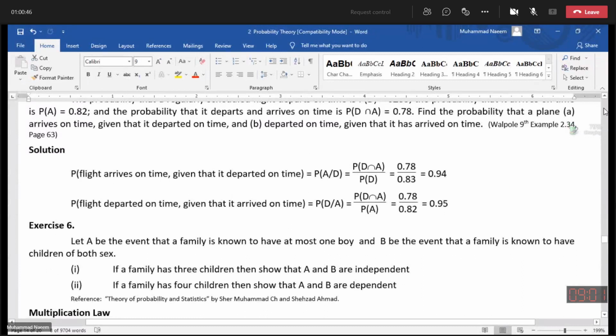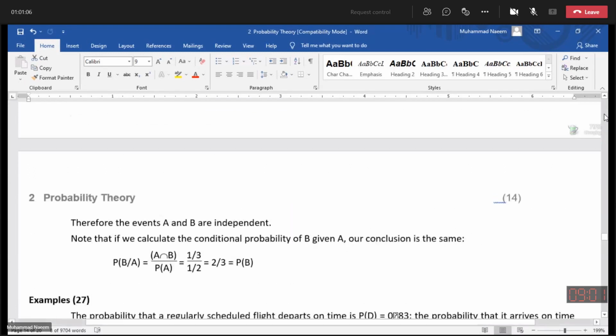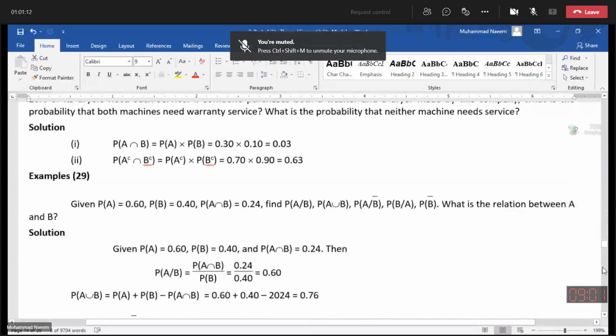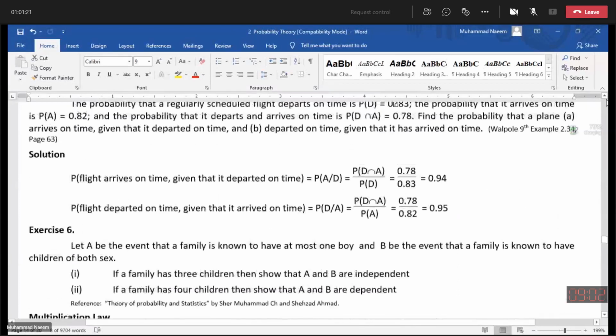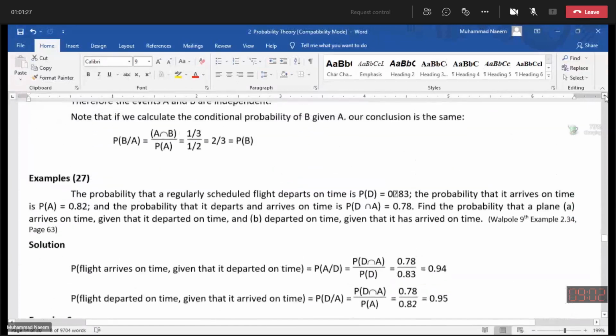Next week, whether we have a scheduled class or not, we will have a class, because some of the lectures are missing. For this compensation, inshallah, next week we will discuss. Just go through the independent and dependent events by considering this example also.